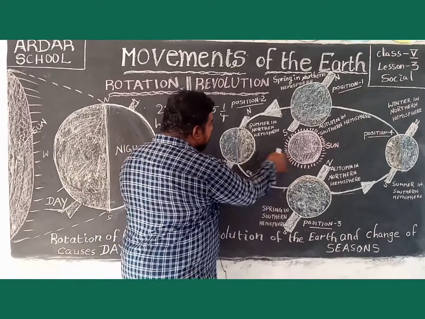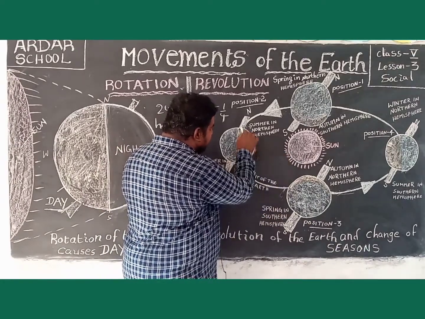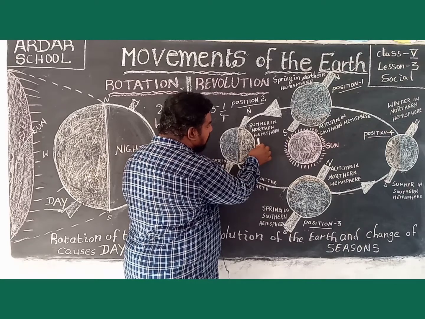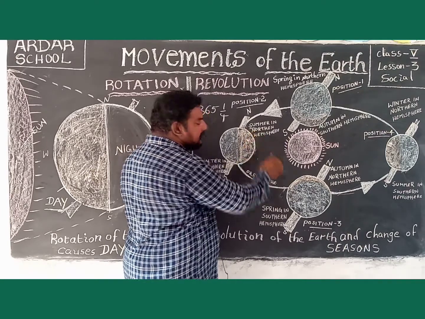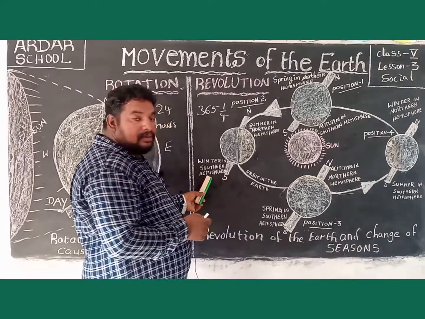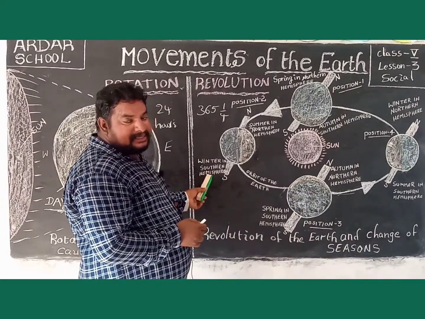You see, the sun rays fall on this place, the bright place, the northern hemisphere, the North Pole. This is the summer season. Next, the South Pole, the winter season.